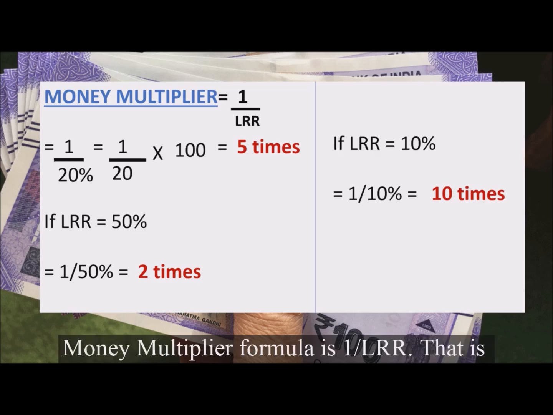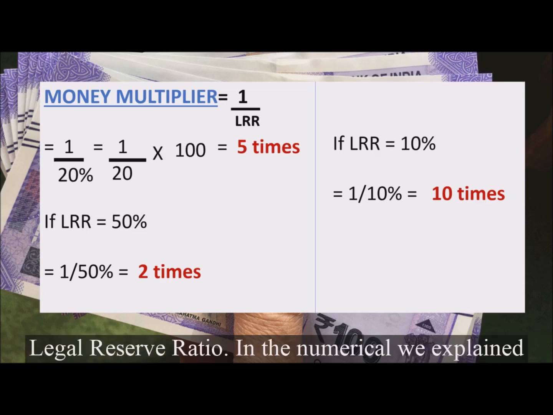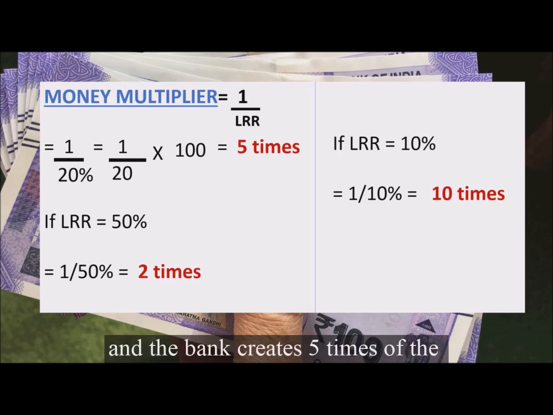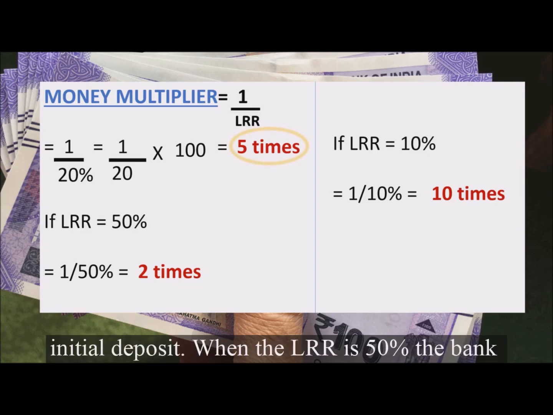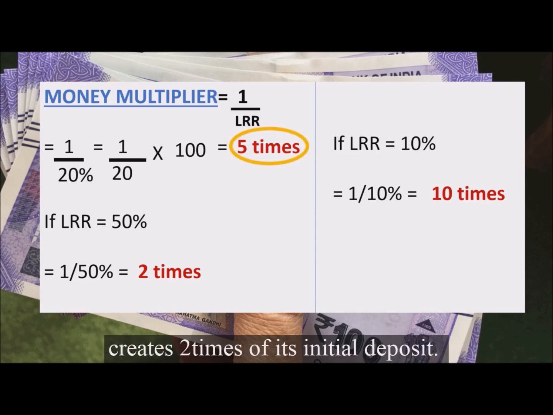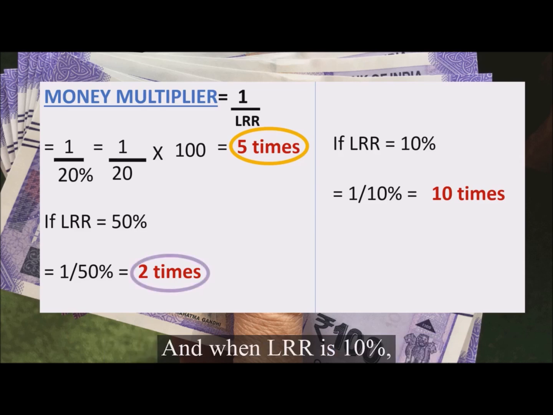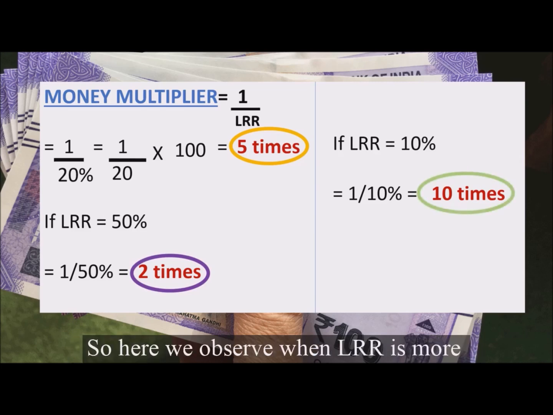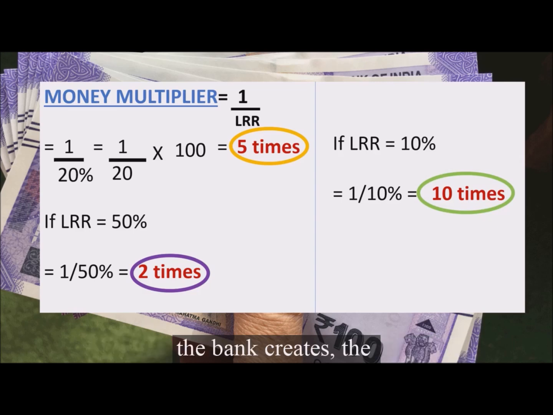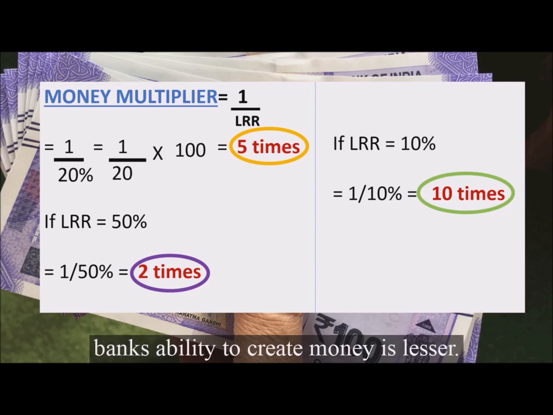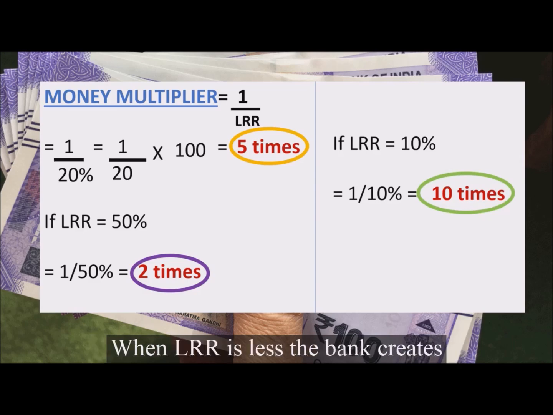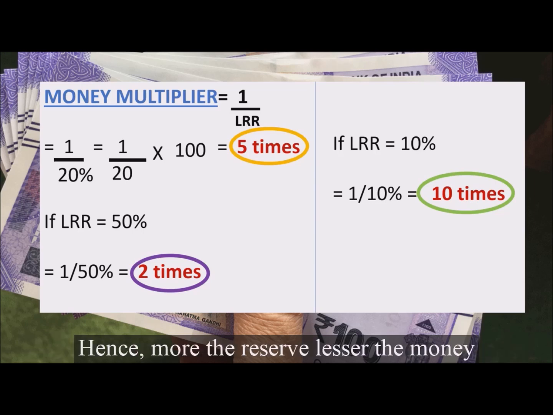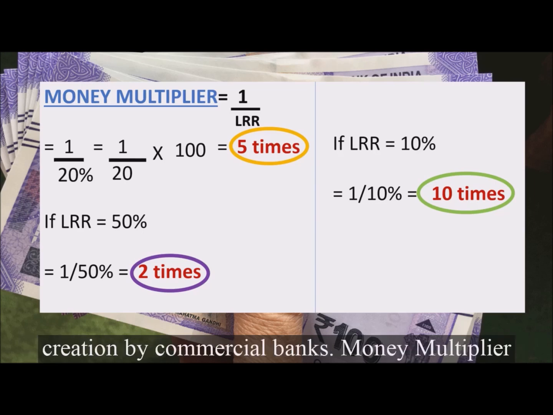Money multiplier formula is 1 by LRR, that is Legal Reserve Ratio. In the numerical, we explained 20% is the LRR and the bank creates 5 times the initial deposit. When the LRR is 50%, the bank creates 2 times its initial deposit, and when LRR is 10%, the bank creates 10 times its initial deposit. So here we observe when LRR is more, the bank's ability to create money is lesser. When LRR is less, the bank creates more money because less amount is kept in reserve. Hence, the more the reserve, the lesser the money creation by commercial banks.